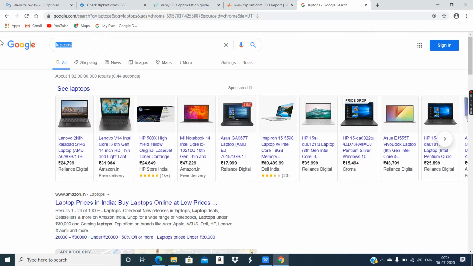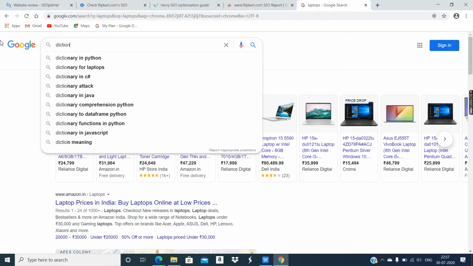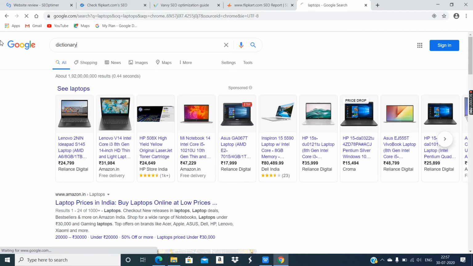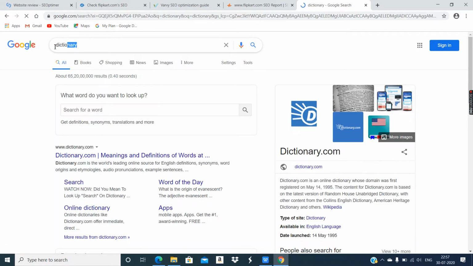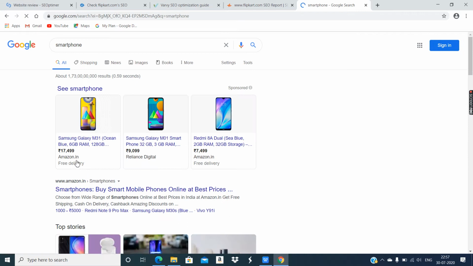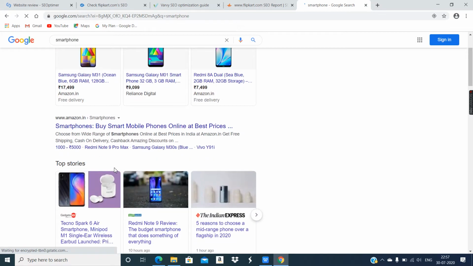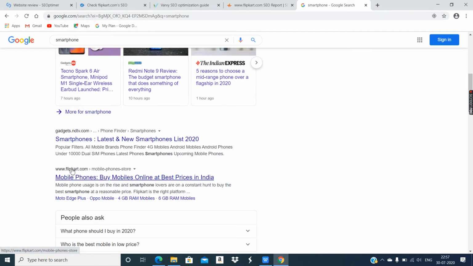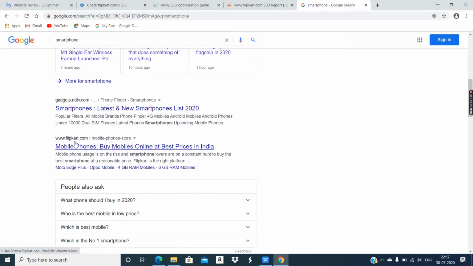Let's try, let's say, dictionary. No. Smartphone, let's see smartphone. Okay, in the advertisements, we can see Amazon, Reliance Digital, and Amazon once again. Amazon. Flipkart is in the third place.